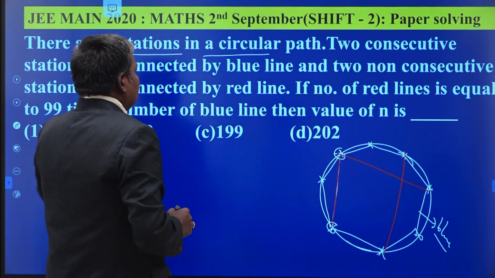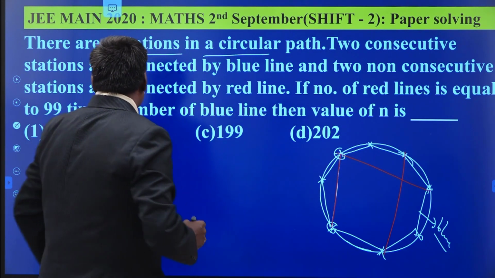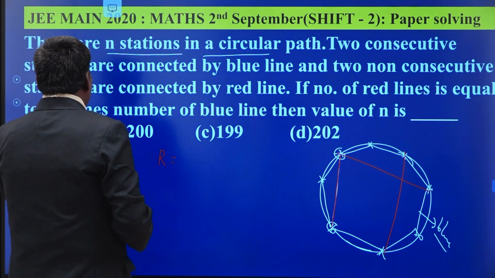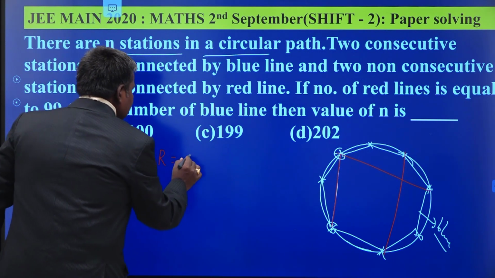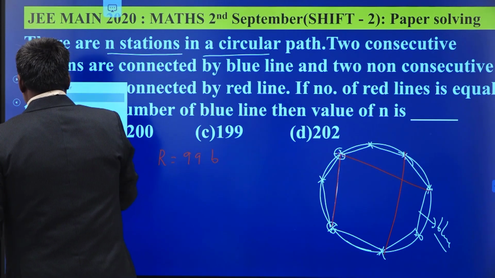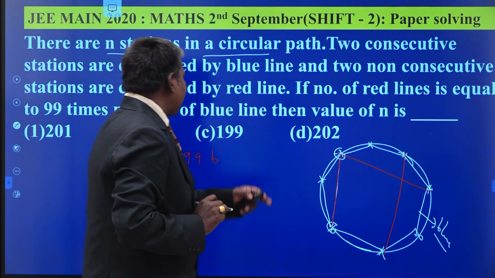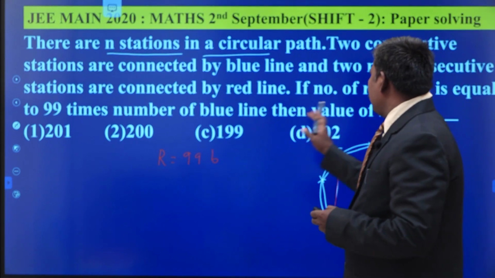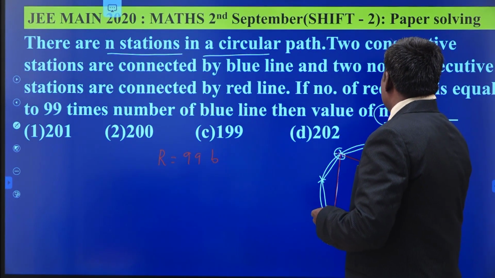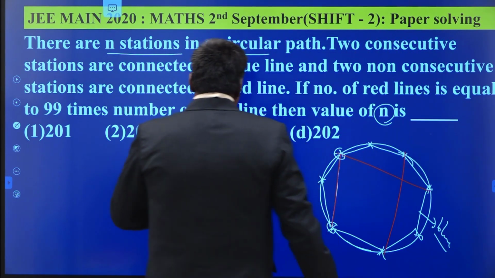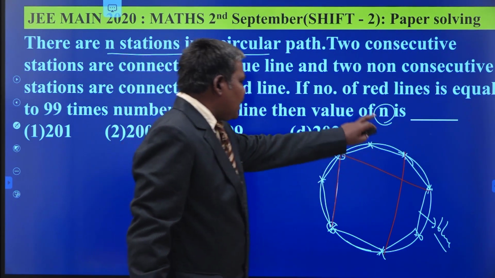In this manner, the number of red lines is equal to 99 times the number of blue lines. So this is the concept. Number of red lines is equal to 99 times the number of blue lines. Then we have to find out the value of this n. This is the question. So how many blue lines can you draw?